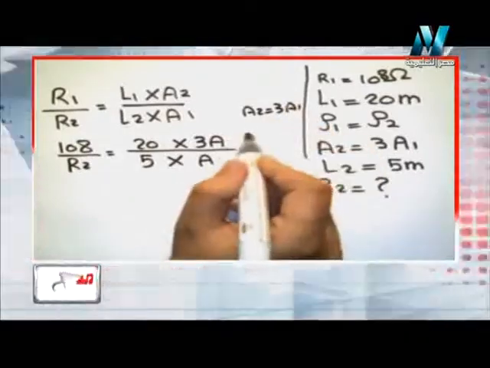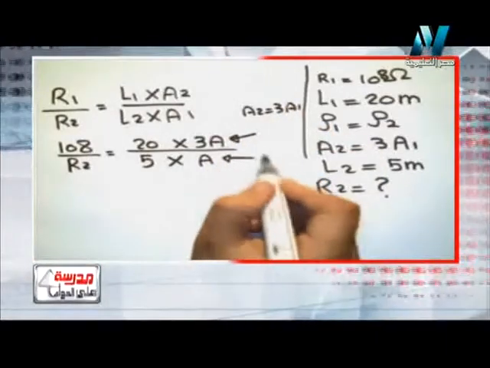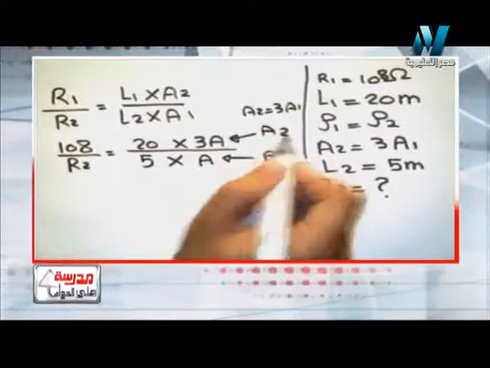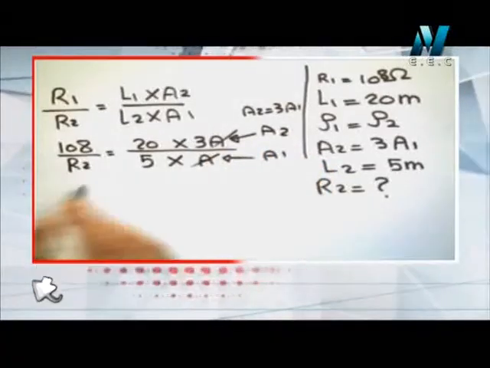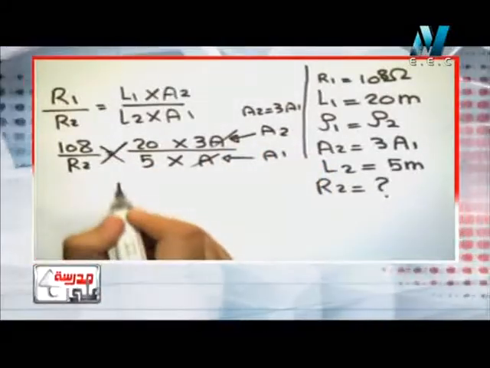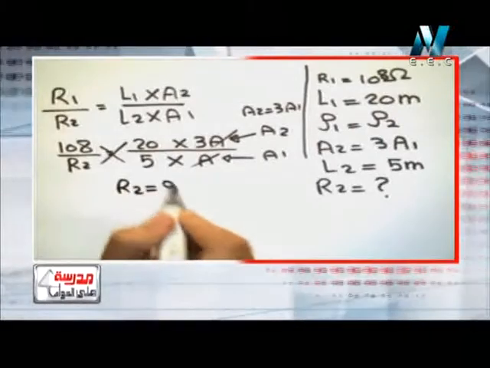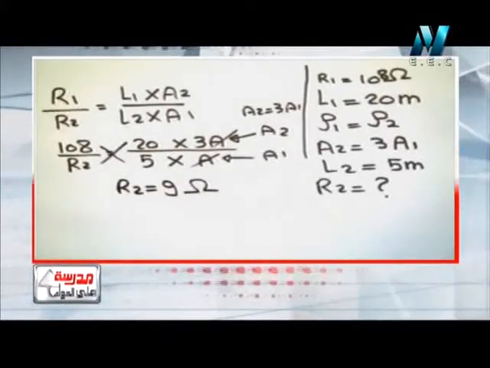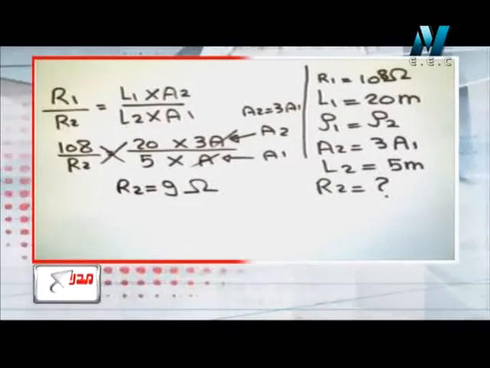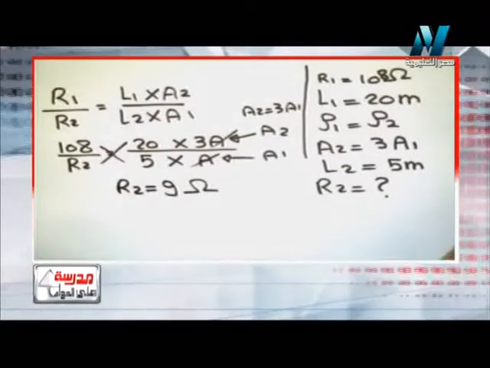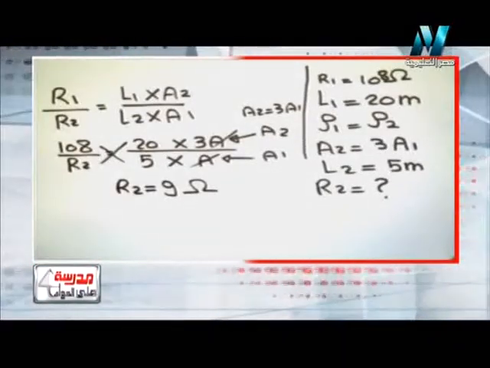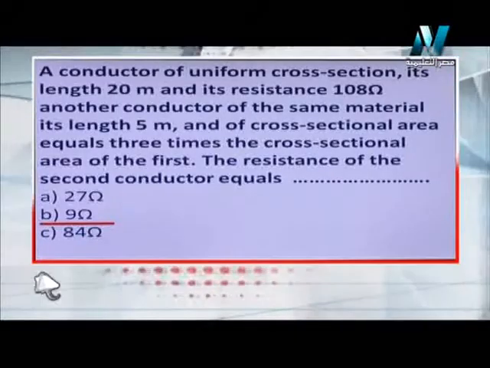So A2 could be 3A and A1 could be A. Cancel this by this. So by making a cross multiplication, R2 will be equal to 9 ohm. So the answer will be 9 ohm. Let's look at the answer again. It will be 9 ohm.